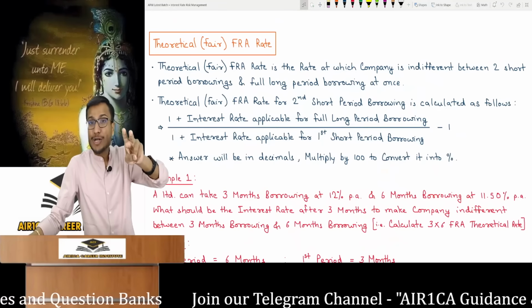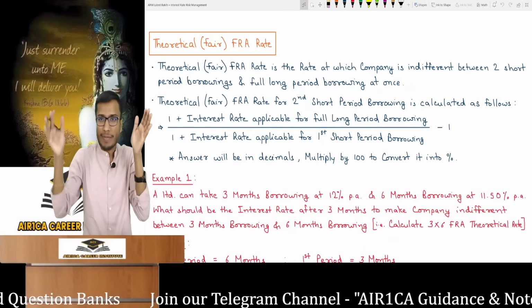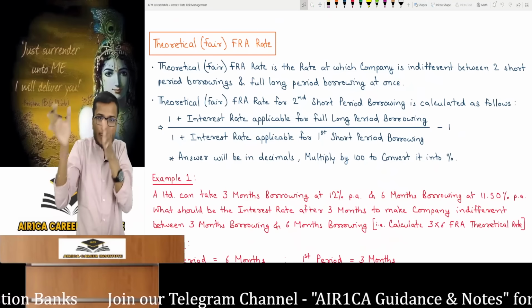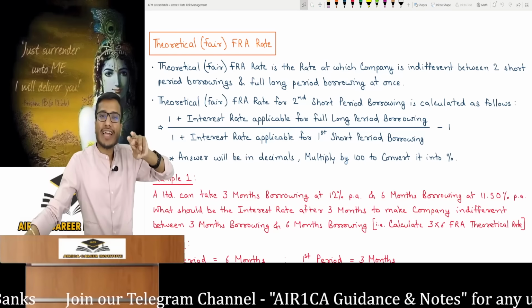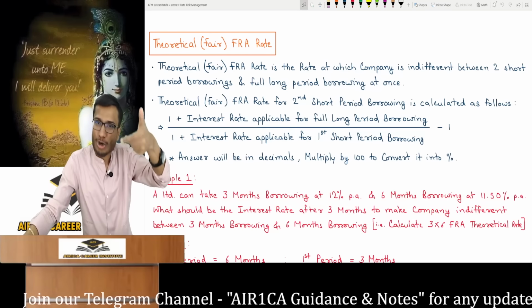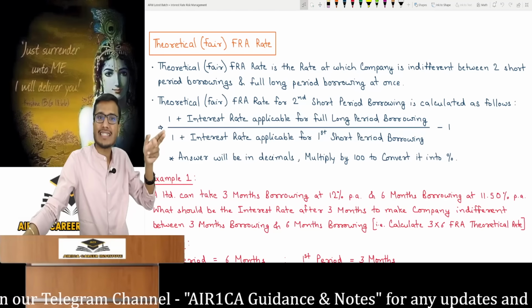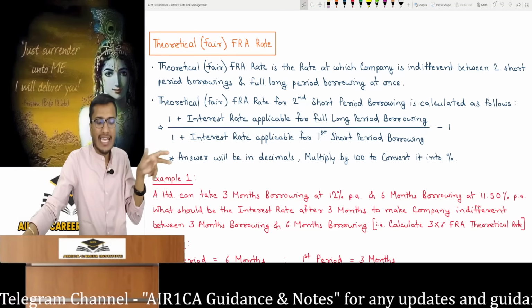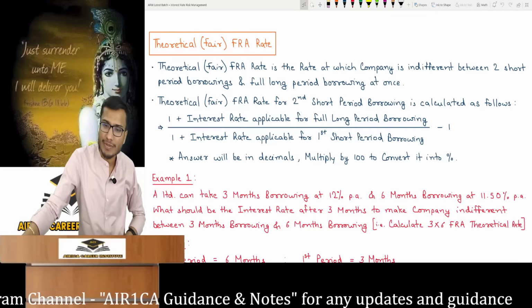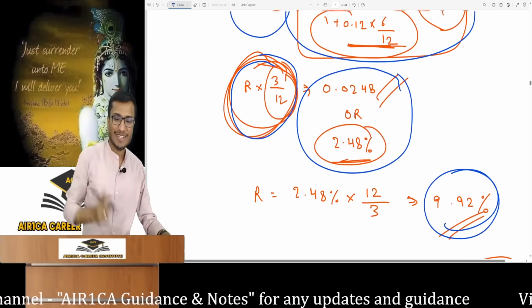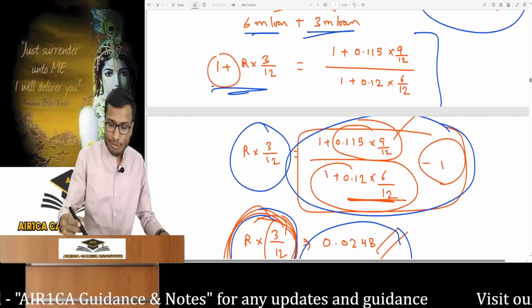What will be the theoretical fair FRA rate for the second short period? There is one large long period and within it 2 short periods. So how is the theoretical FRA rate for the second short period calculated? It's 1 plus the interest rate applicable for the full long period borrowing, divided by 1 plus the interest rate for the first short borrowing, minus 1. That's the formula. This equation, I have shortened it further.